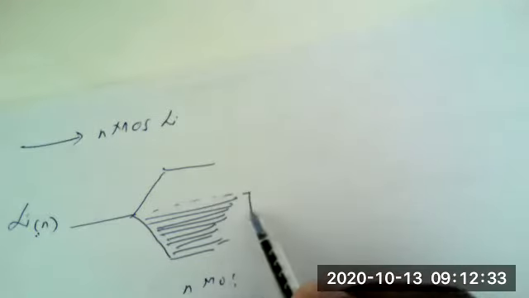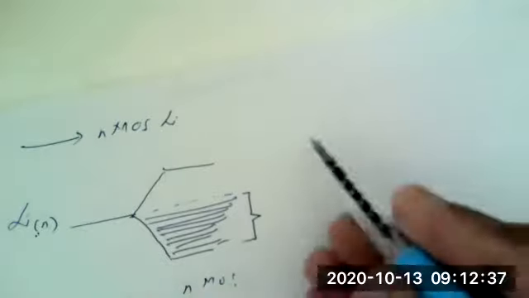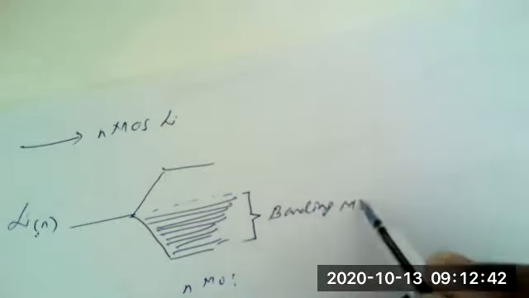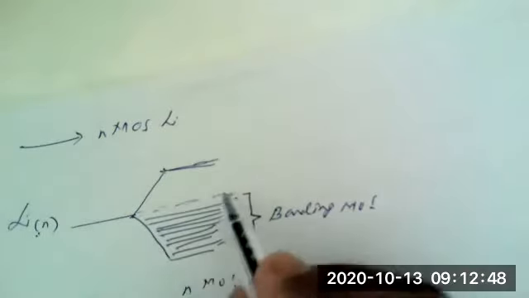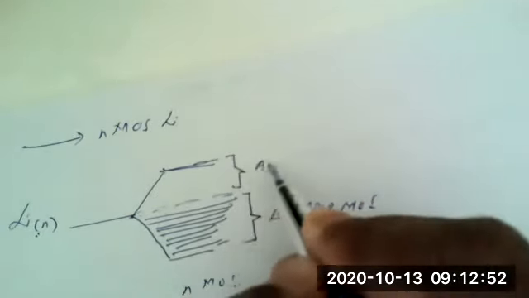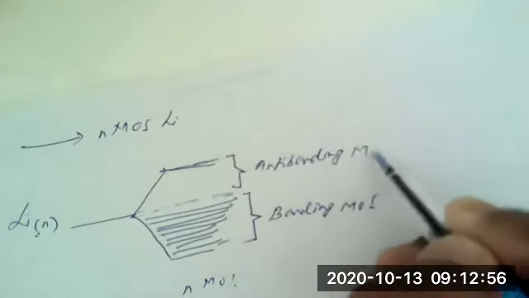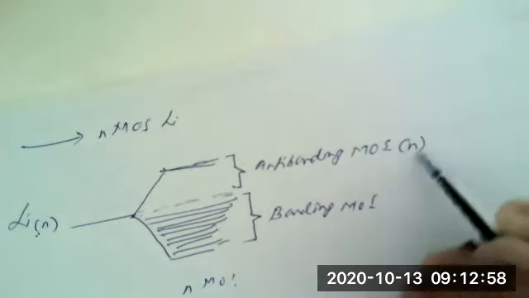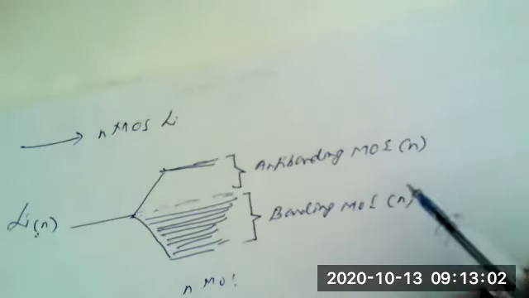The part that we show below this average or mean energy is known as the bonding molecular orbitals, and the part which has higher energy than the corresponding participating atomic orbitals, we refer to as the anti-bonding molecular orbitals. So n number of anti-bonding and n number of bonding molecular orbitals will be there.